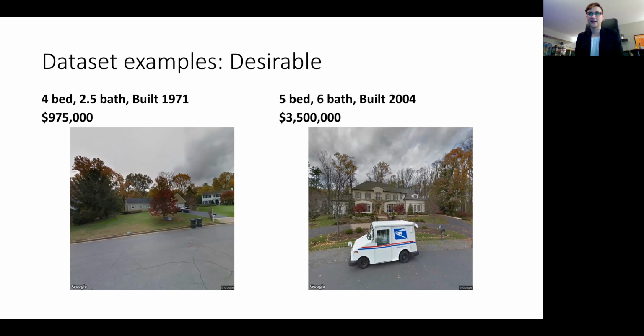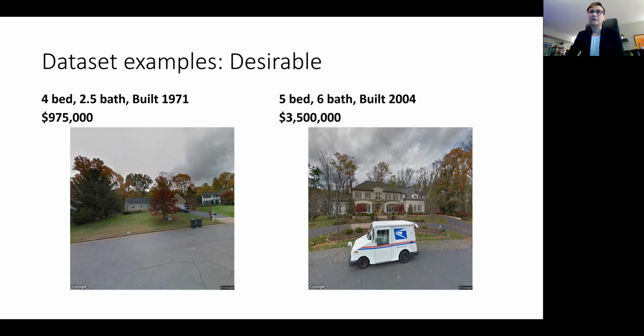So this is a typical example from my data set. We have numerical data about the house, such as the number of bedrooms and bathrooms and the year it was built, along with the cost, which is the variable we'll be regressing on. Finally, we have our image from Street View, which I have as 600 by 600 images of each of these houses. Here are some pretty typical examples where you can see part of the view of the street, some trees, the sky, and the houses are sometimes a little bit occluded, either in this case by a tree or